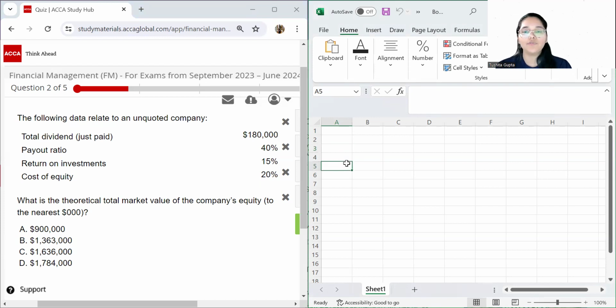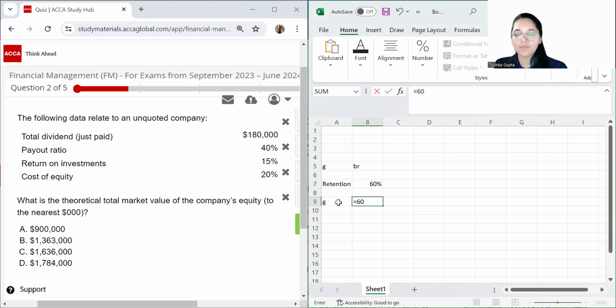Let us first calculate the growth rate according to the Gordon's model, which is g equals b times r. So let us first find out r and then b. R is essentially given to you, 15% is the return on your investments. Now we need b, which is the retention ratio. If they are paying out 40%, that means what they are retaining is 100% minus 40%, which gives you 60%. So how do you find out your g? Your g is nothing but 60% multiplied by 15%. So this is your growth rate that you have worked out.